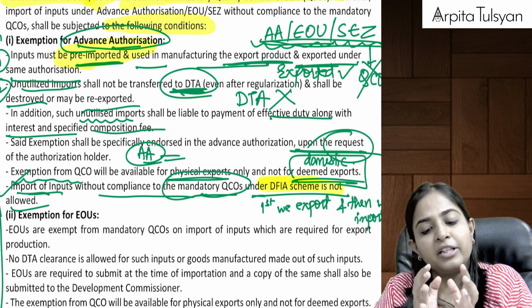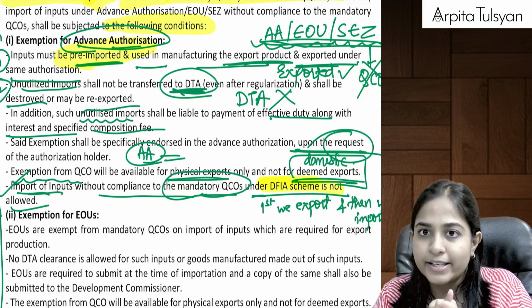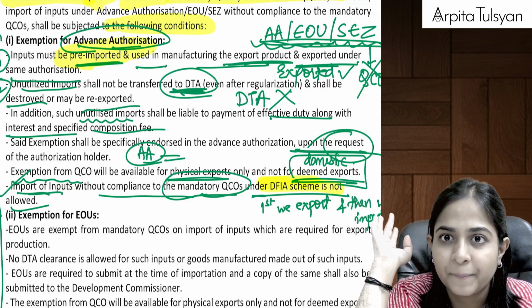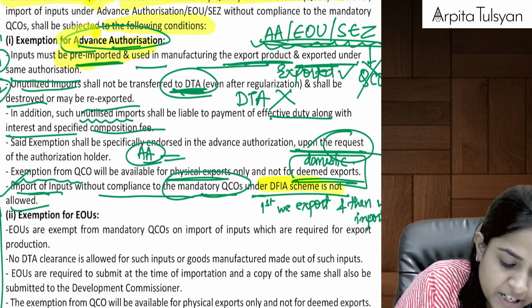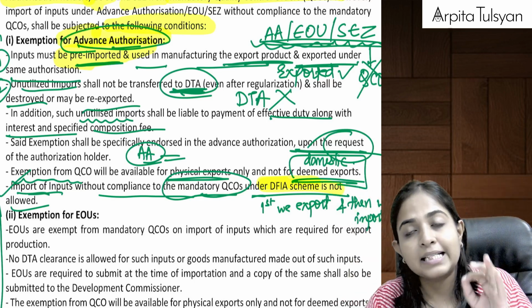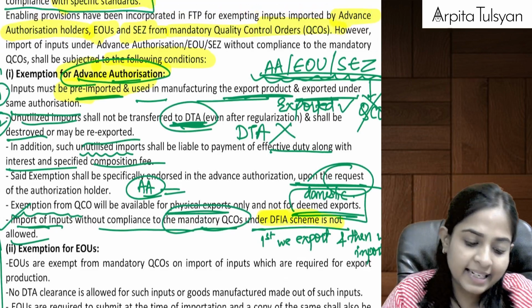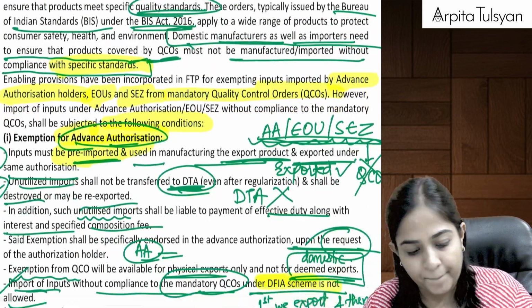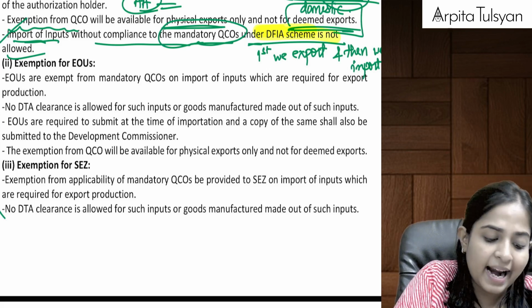If we could not use the imported products, then either you destroy them on payment of customs duty or you re-export them to the same country. These are the conditions which the advanced authorization person should fulfill so that he can get the exemption from quality control orders. This was for the person who had taken advanced authorization.